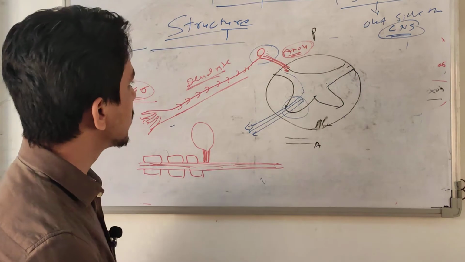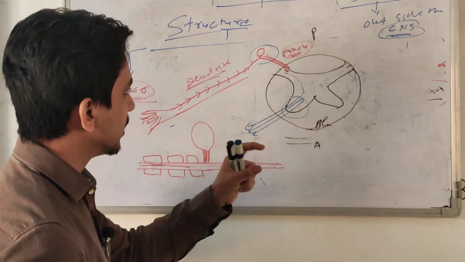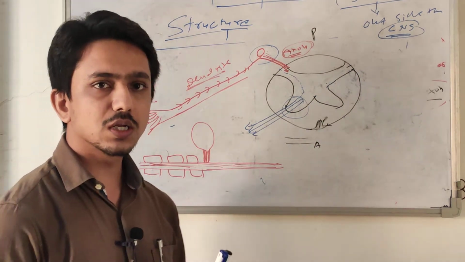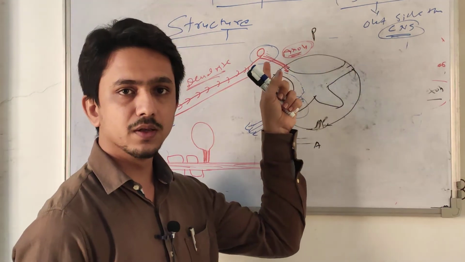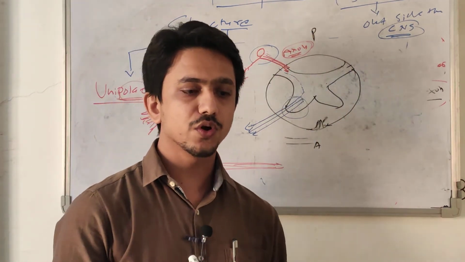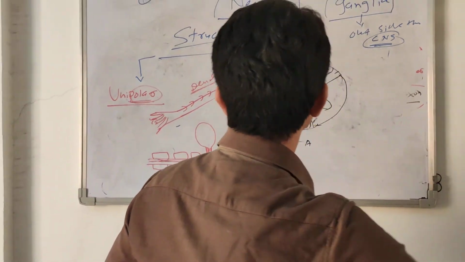Okay, so this is about the pseudo unipolar. Its presence is in the dorsal root ganglion, not in the spinal cord. This is outside of the spinal cord. So this is the best example of pseudo unipolar cells. Now talk about the